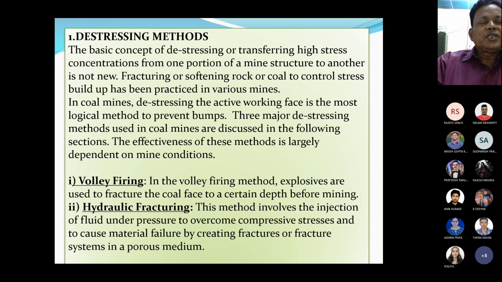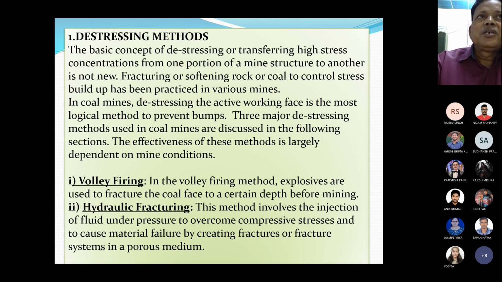How is the distressing method used to distress the strain? The basic concept of distressing, or transferring high stress concentrations from one portion of a mine structure to another, is not new. Fracturing or softening rock or coal to control the stress buildup has been practiced in various mines.